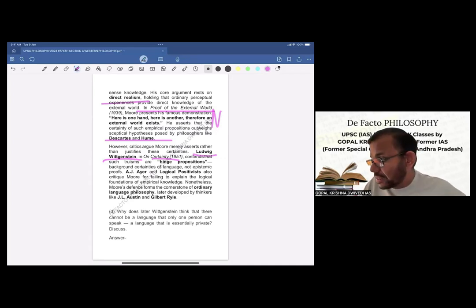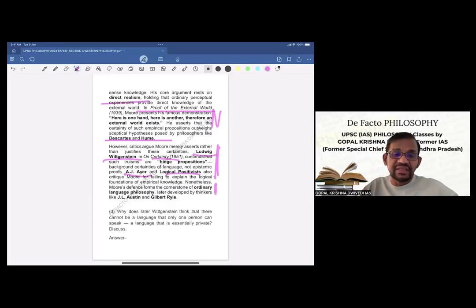Then again, other philosophers, A. J. Ayer and the logical positivists, also critique Moore for failing to explain the logical foundations of empirical knowledge. So this is the critical evaluation, and now we will go to the concluding statement.